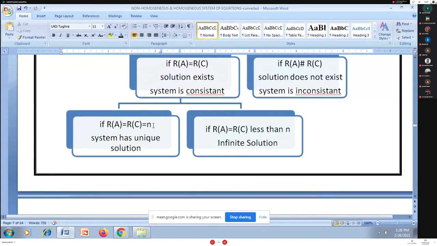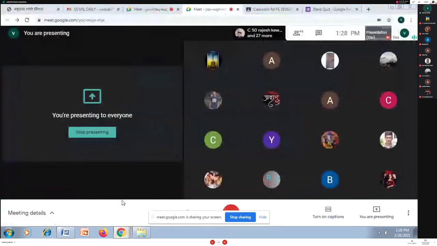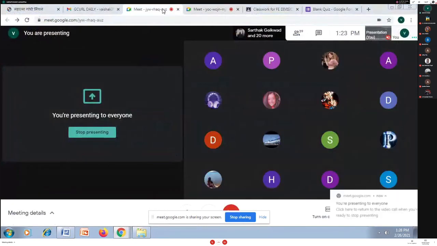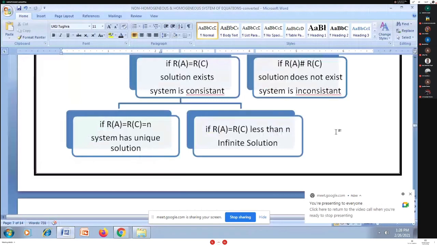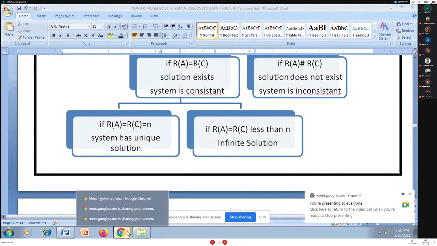When rank is less than the number of unknowns, at that time I'm getting an infinite number of solutions. That is as per the chart.